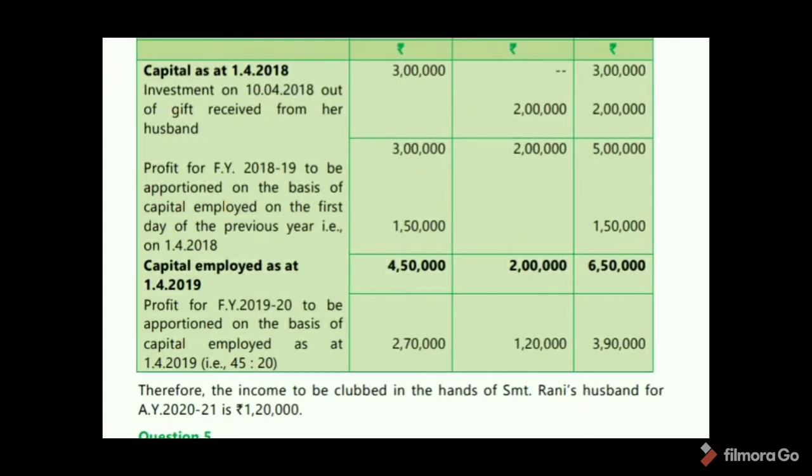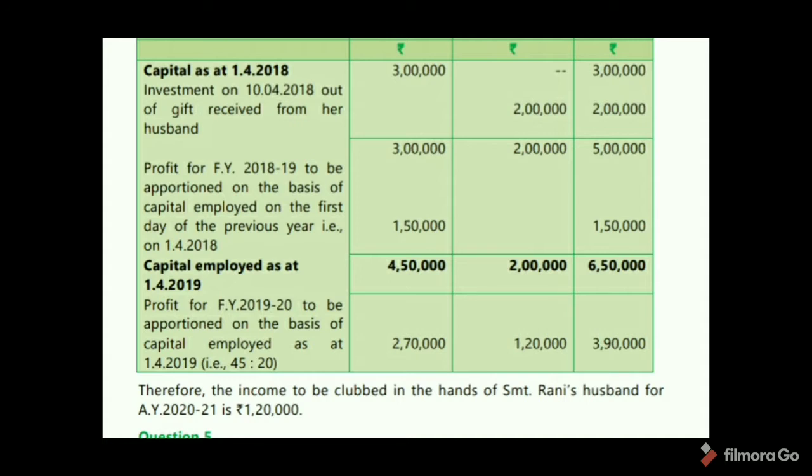2019-20. So in this 3,90,000, there is an apportion to husband, in the ratio of 45:20, capital employed as at 1/4/2019.